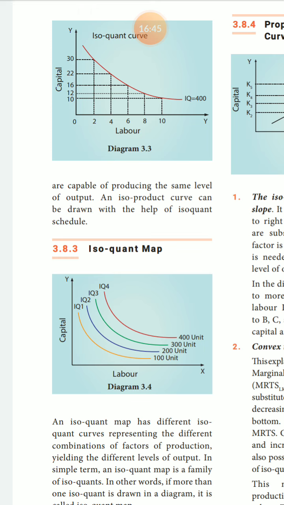Next one, isoquant curve is an equal product curve or product indifference curve. Of the two factors of input, labor and capital, increasing labor or increasing capital gives the same constant level of production. Do not use a new technique or new innovation. Same constant level technique only is used.